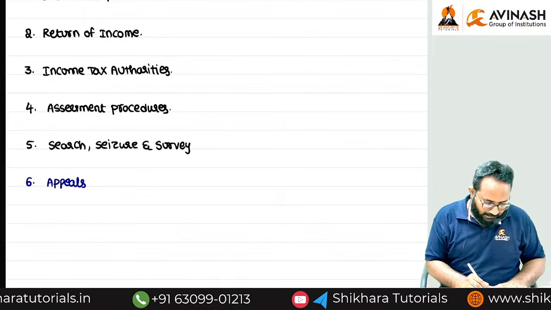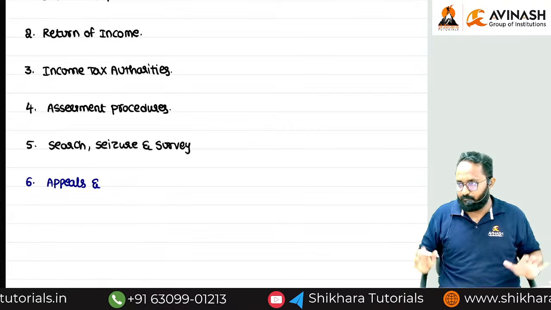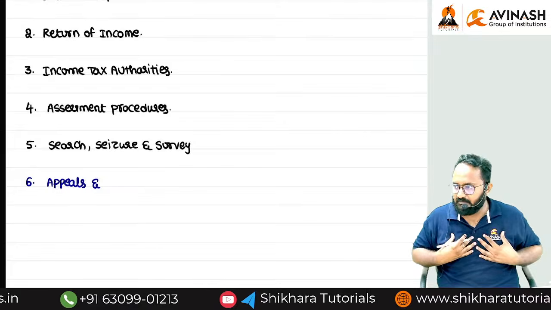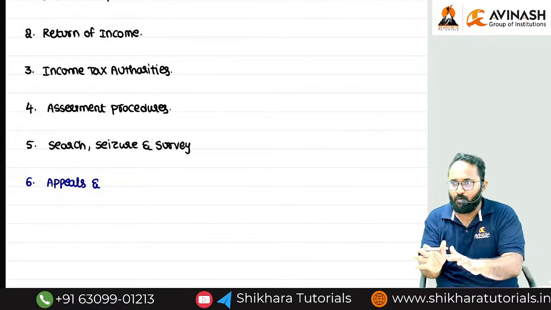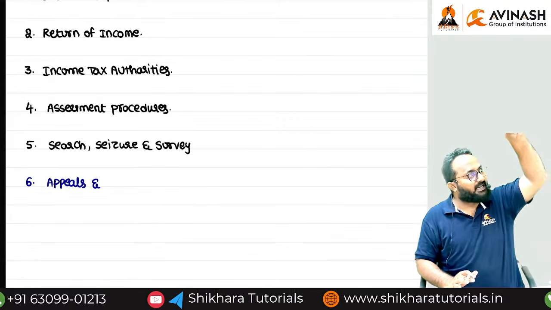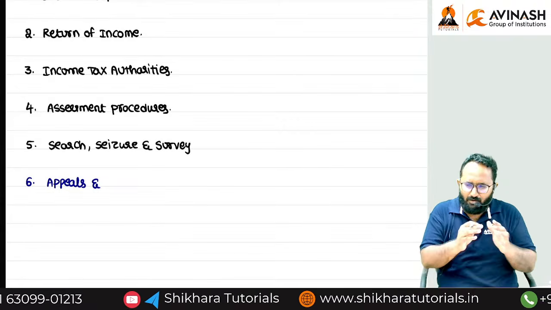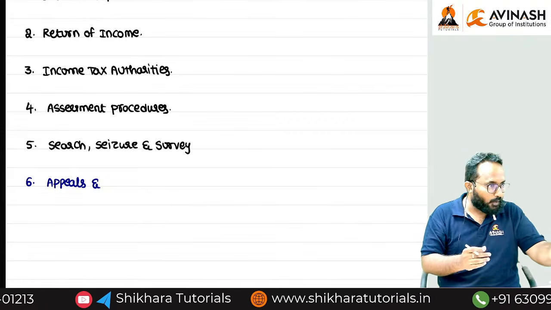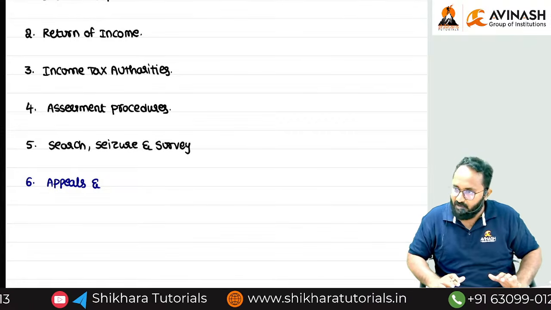Sir, whatever that order, example, appeals part is nothing but if any order is not favorable for you, you can fight with the AO by way of appealing with the higher authorities. How to make appeals, what are the form numbers we have to fill, what are the proofs you have to attach, everything we'll discuss in the appeals chapter.